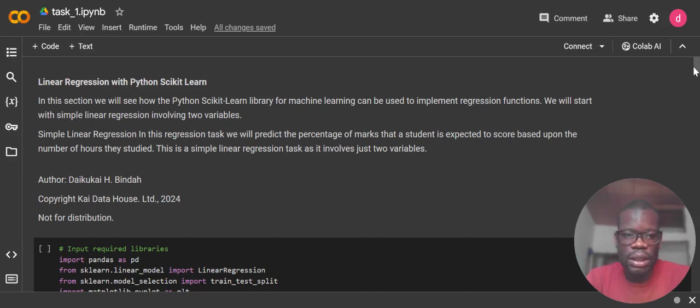I'll be showing you a simple linear regression task from the Spark Foundation. This task is about predicting the percentage of marks that a student is expected to score based on the time he studied, the number of hours he studied. So it's just a simple regression task.